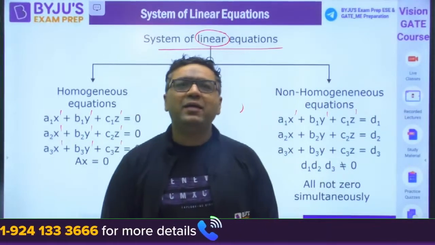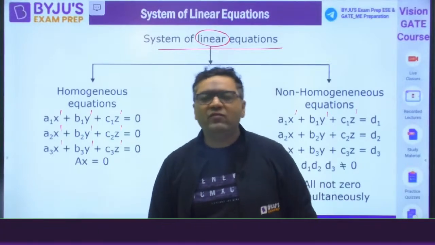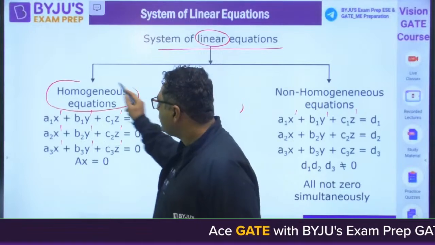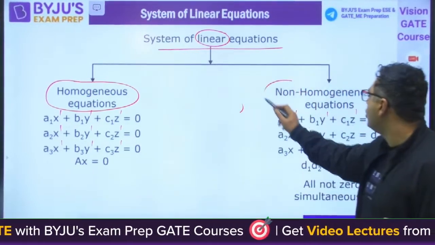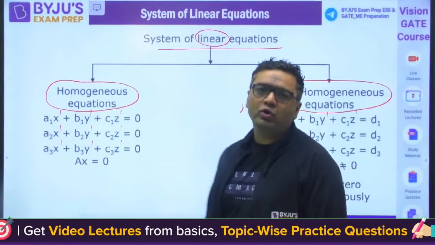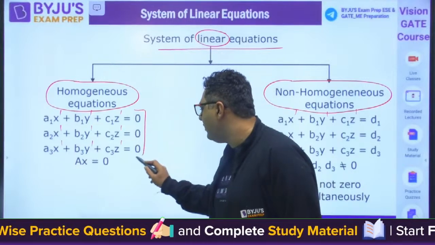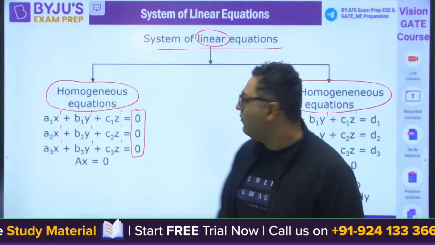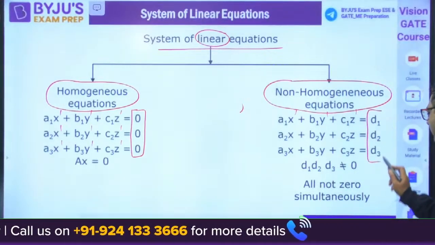Then my dear, when I say system, it means more than one equation is there. And this is classified into two categories. One is homogeneous equations and the other is non-homogeneous equations. When we are talking about homogeneous equations, you can see that on the right hand side you have all the elements 0 in all the equations. When we are talking about non-homogeneous, here you can see d1, d2, d3 I have written.